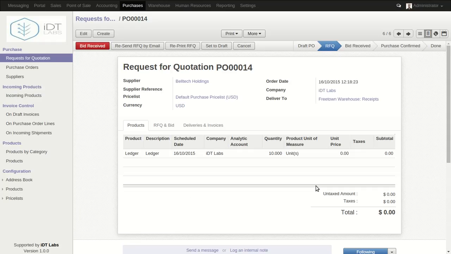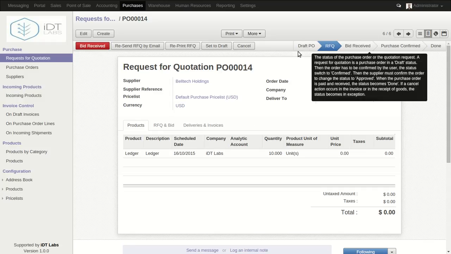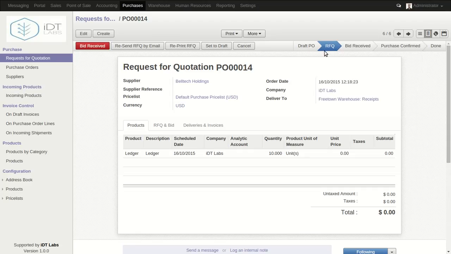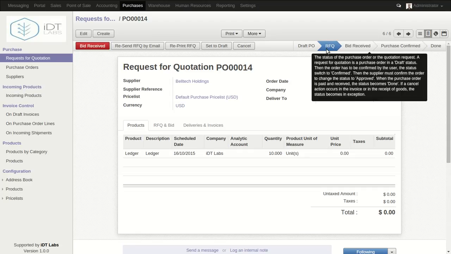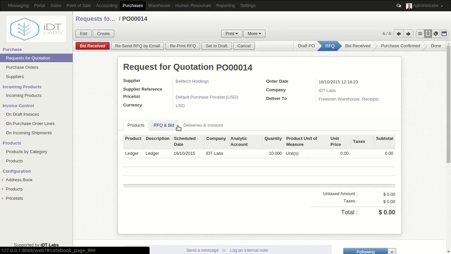Okay, so after we click send and everything has been confirmed, you see it moved from the draft request for quotation, and it's here in the sent stage. Okay, so another thing we can do is, after receiving the confirmation from this particular supplier, we can register it as bid received.